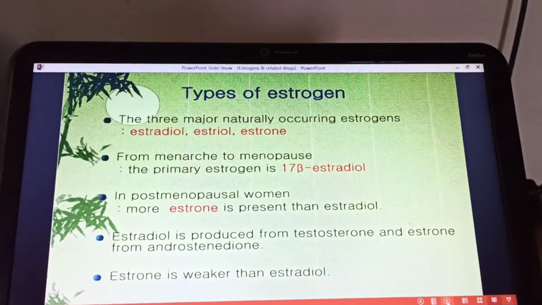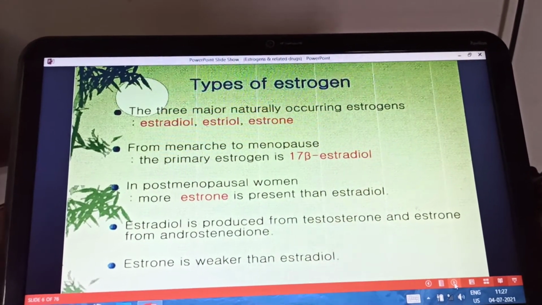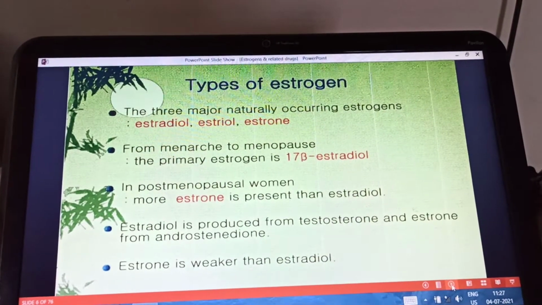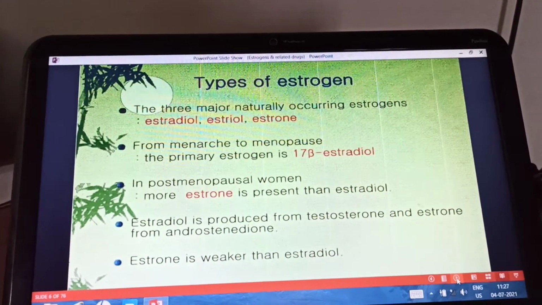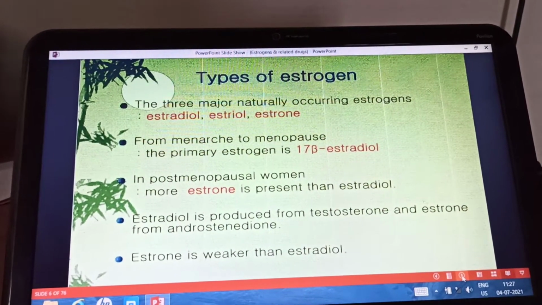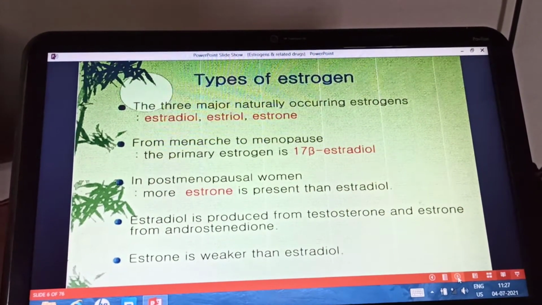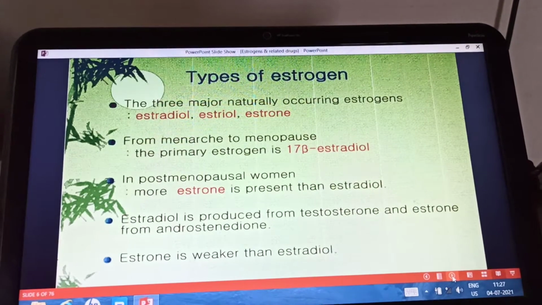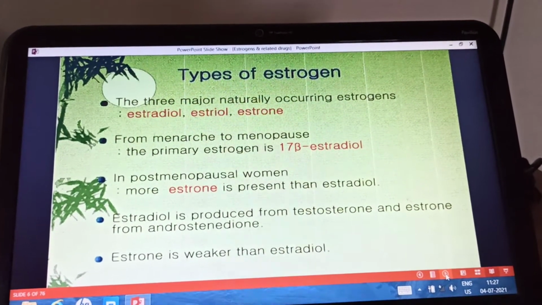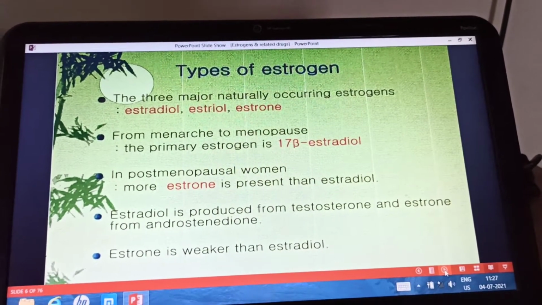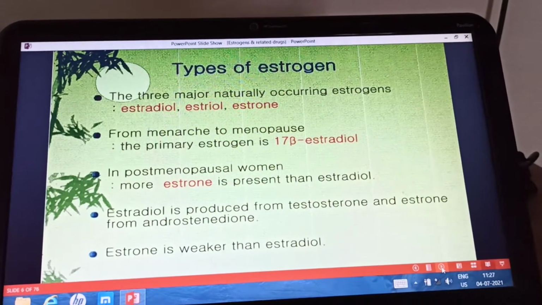Coming to the types of estrogens, there are three major types of naturally occurring estrogens, and these are the steroids: estradiol, estriol and estrone. During the reproductive age, from menarche to menopause, mainly 17 beta estradiol is the primary estrogen produced by the ovaries. In postmenopausal women, estrone is produced. More estrone is present than the estradiol. Estradiol is produced from the testosterone and estrone is produced from the androstenedione. Estrone is weaker than the estradiol.